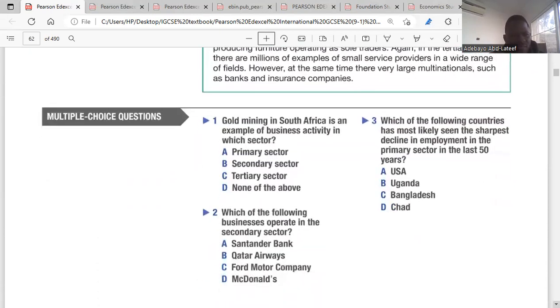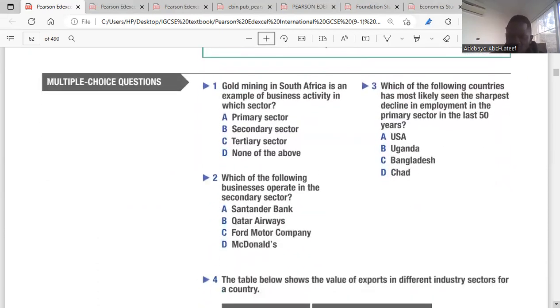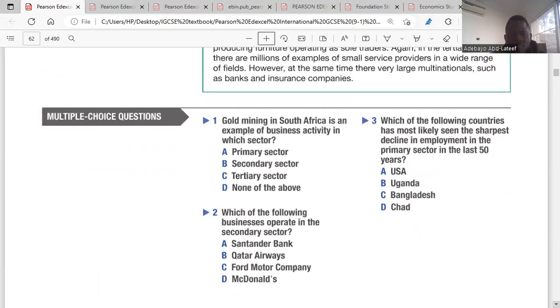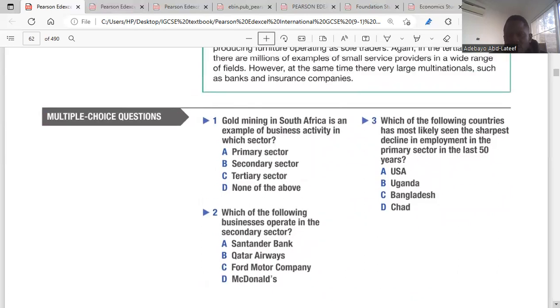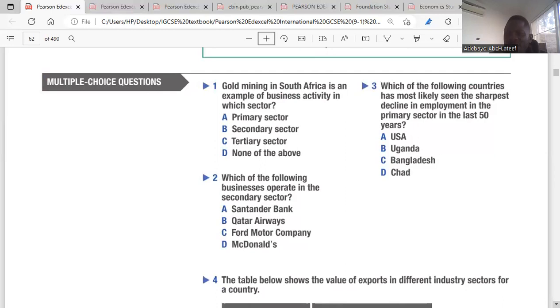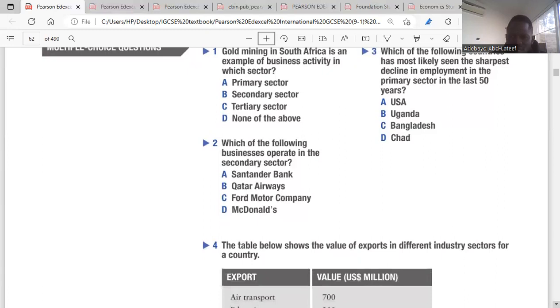Then we have the multiple choice questions. The activity, you have to do it yourself, but we just answer the multiple choice questions here. They said, gold mining in South Africa is an example of business activity in which sector? Primary sector, yes. Then which of the following businesses operates in the secondary sector? C, yes. The third one, which of the following countries has most likely seen the sharpest decline in employment in the primary sector in the last 50 years? It's USA. USA is now in the tertiary sector.